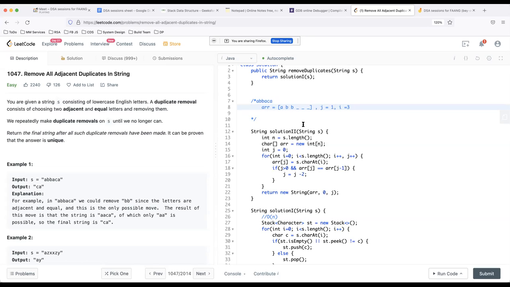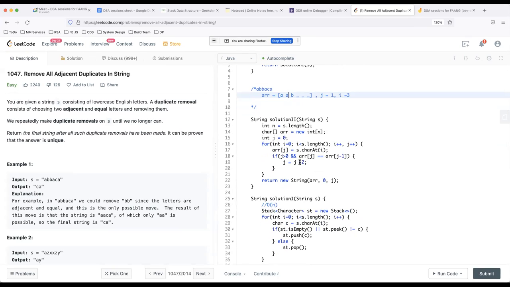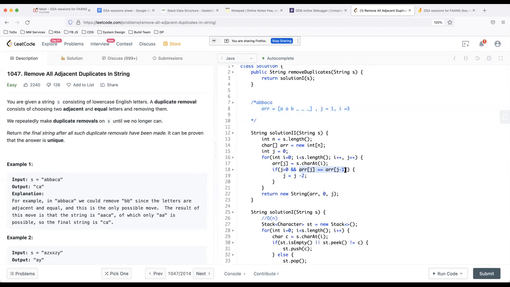So now at the 1st location, I'll be copying the ith character. The ith character at 3 is A, so I'll copy A here. And after copying A, I notice that array of J is equal to array of J minus 1 because A and A are same. Again, at this point of time, I will decrement J by 2.